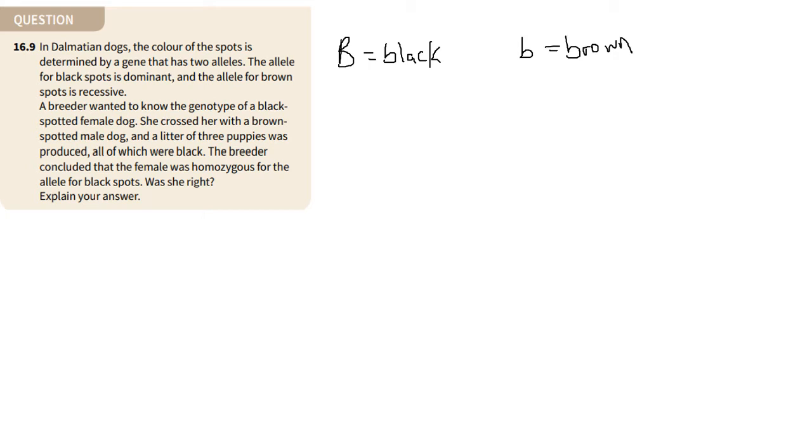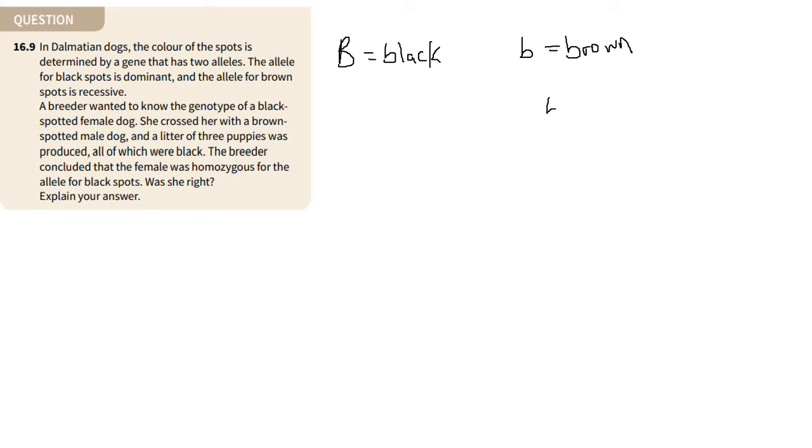But I always say the best way to get the good information is to put your pen to paper. So I hope that you're doing so as well as you're watching, but I'm also going to write it here on the slide. So let's look at this here. It says we have a black dog, black is dominant rather, and brown is recessive. And so we don't know the genotype of this female black dog, but we know that the male dog is homozygous recessive and he has brown spots.